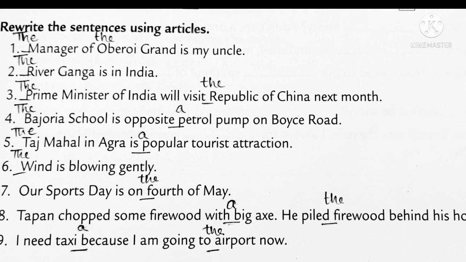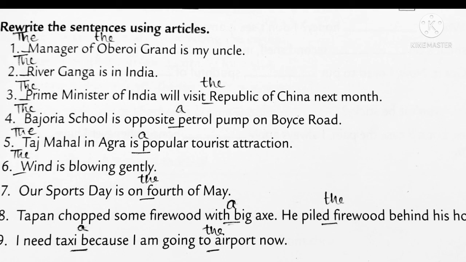Next is the Bajoria School. Again, it's the name of a particular school. So you have to use the: The Bajoria School is opposite a petrol pump on Boyce Road. A petrol pump meaning one petrol pump. Name of monuments: The Taj Mahal in Agra is a popular tourist attraction. A popular should be used over there. The wind is blowing gently.